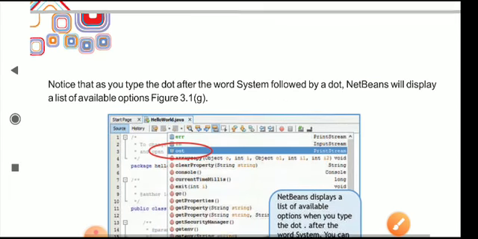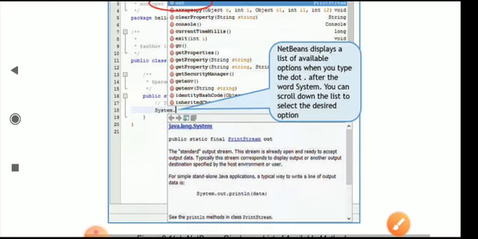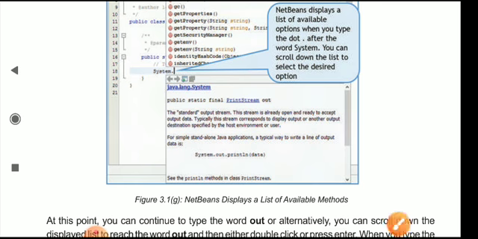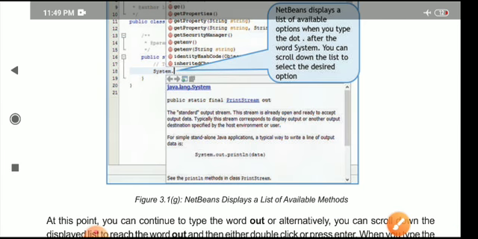So moving on, notice that you type the dot after the word System. Followed by a dot, NetBeans will display a list of available options like in figure 3.1. So you can see when you type System then dot, this list of items is displayed by NetBeans.